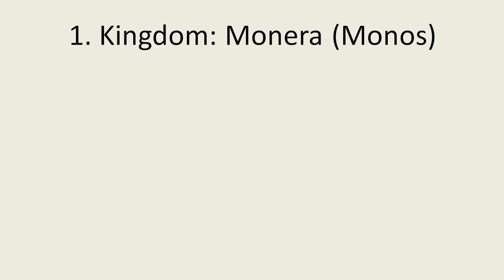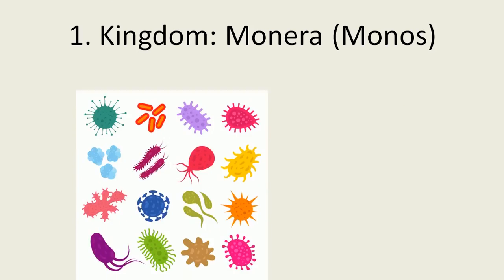Then we discuss the features of the kingdom Monera. Kingdom Monera comes from the word monos, which means single. That means very small, minute animals. This is the Monera, microscopic monos animals. Here in the picture we observe different microscopic organisms with prokaryotic cells, and those organisms are put in the kingdom Monera.